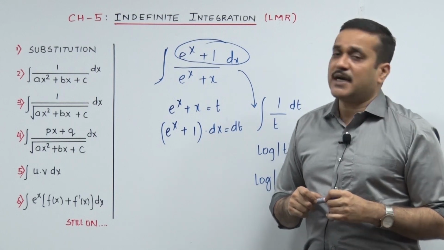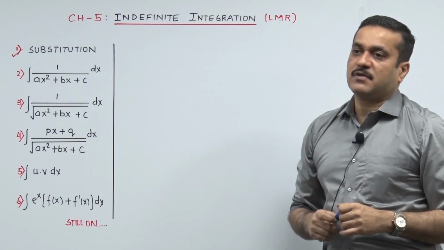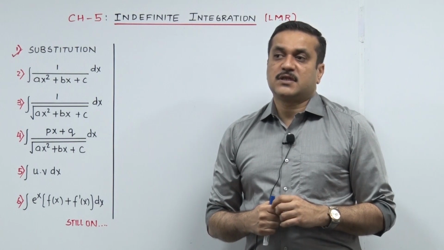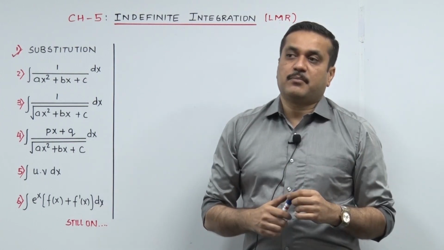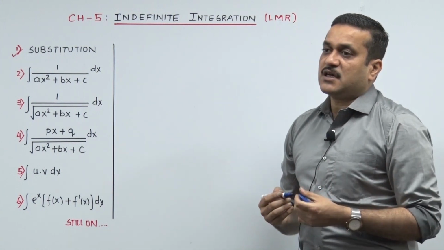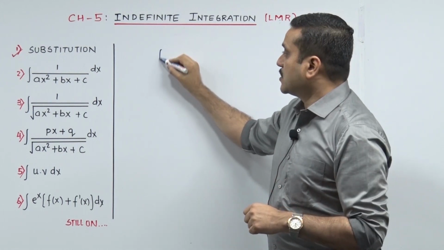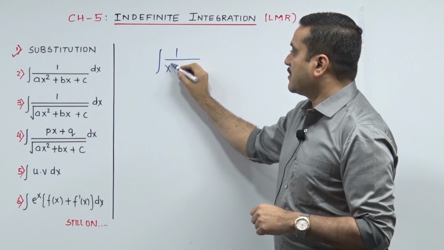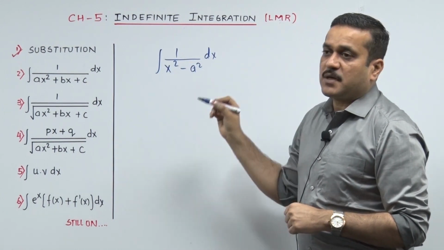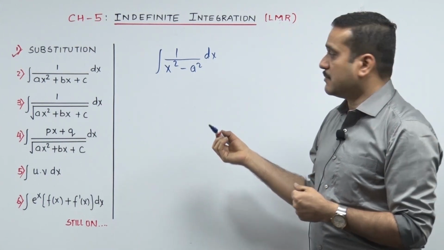So give me a moment to get into the next one, please. Now the next segment, as you can all see, is 1 upon quadratic. From an identification point of view, this note is quite important: how to deal with 1 upon quadratic. First of all, to deal with 1 upon quadratic, you need to have two formulas in your kitty. The first one goes 1 upon x squared minus a squared. That's a quadratic, so we need to shape all the quadratics into that form. That we'll see by one or two examples.